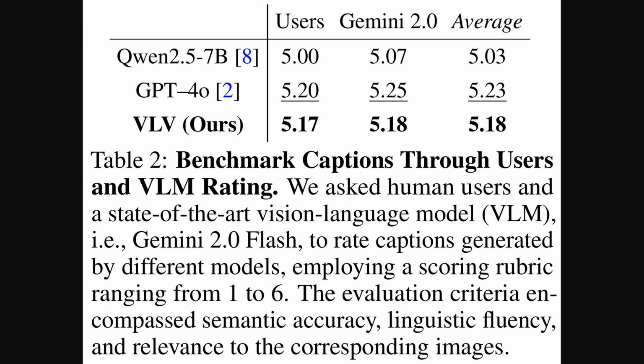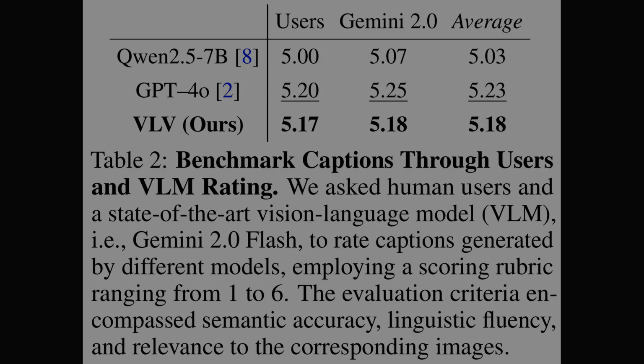Okay, and it's not just automated metrics that tell this story. This next table shows ratings from both human users and another advanced model, Gemini 2.0, judging the quality of the captions. On a scale of 1 to 6, you can see the average scores. The Vision Language Vision model scores a 5.18, which is practically identical to GPT-4o's score of 5.23. This result really drives home the point that their model produces captions that are, for all intents and purposes, just as good as the top proprietary systems.